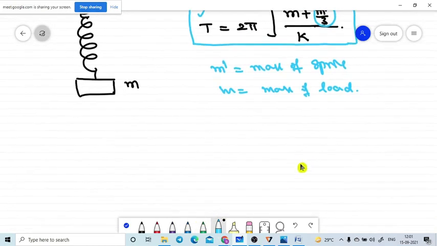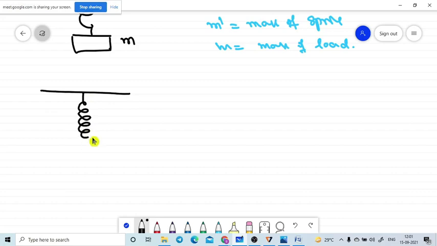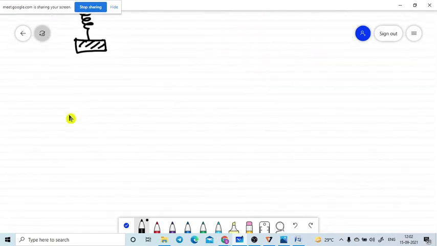Let me move on to the system. What is the time period of this spring mass system? It is better to go to the second case also. I told you the spring is connected in the vertical type. In some problems they won't give this type of problem. They will use the horizontal vibrations of the spring. So let me move on to that also. Horizontal vibrations of the spring. The same topic will come. Once again I need to repeat that.